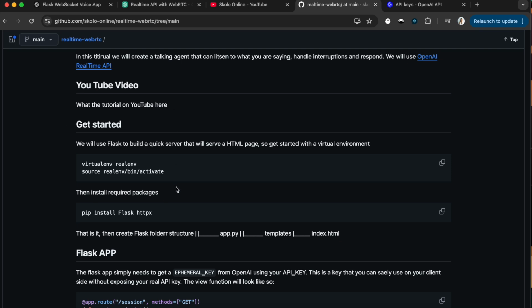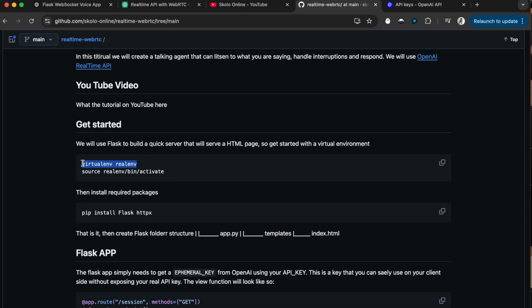Very simply, just get yourself a Python environment. I think you need Python 3.9 upwards, but in this case it doesn't matter because the Python side is really just building the Flask app. We're not going to use OpenAI on the Python side. We're using OpenAI on the client side. So basically, I think any Python version will work because Flask works with pretty much any Python version.